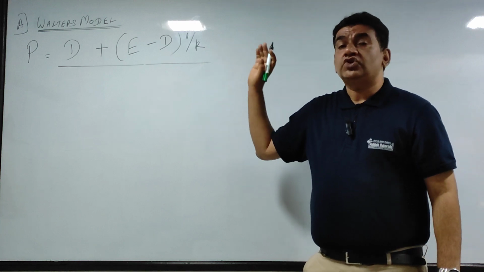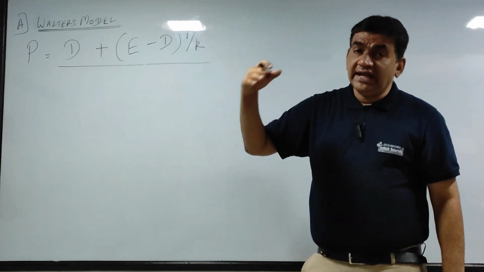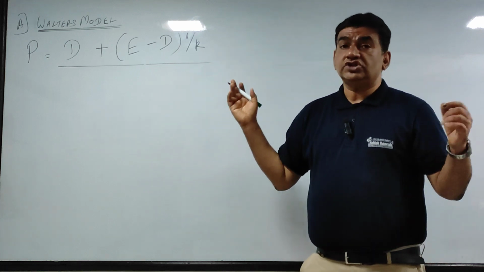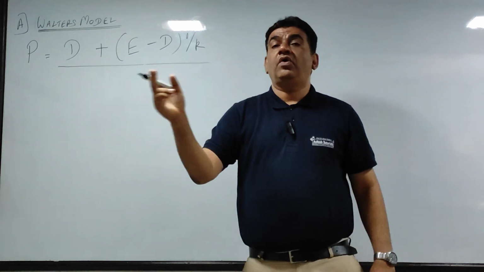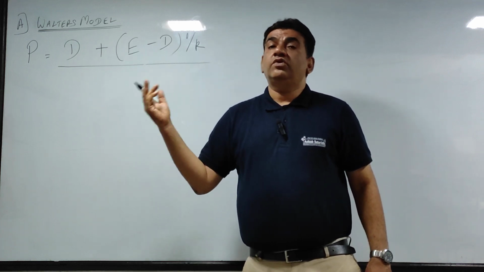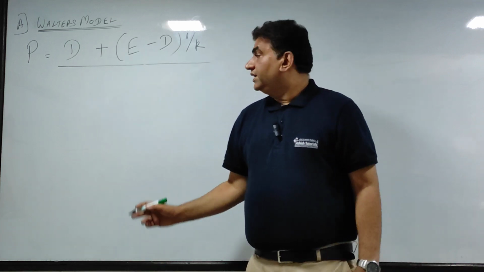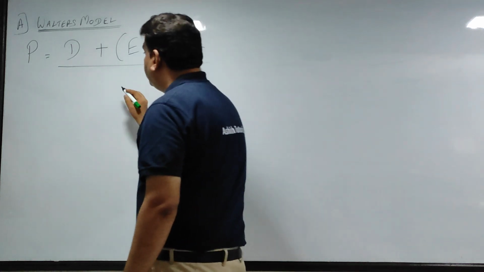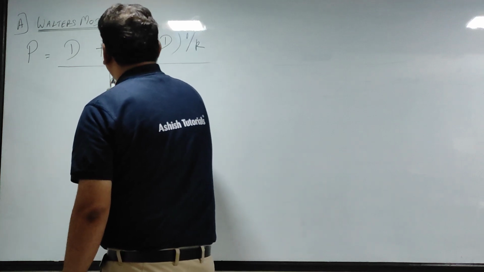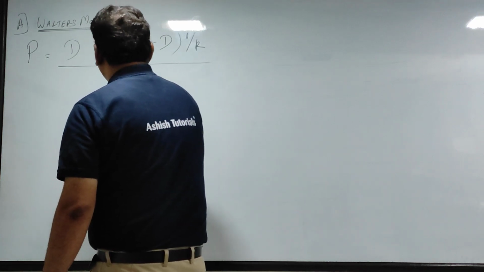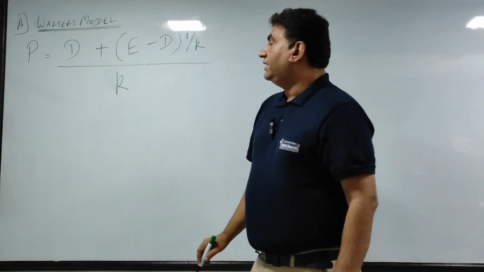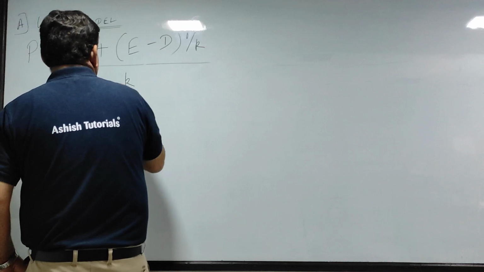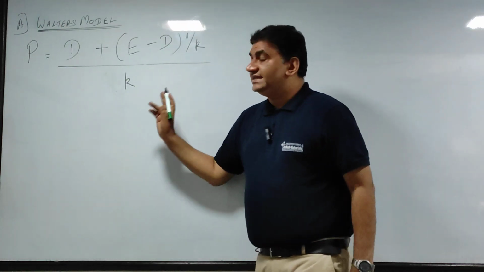So K is the cost incurred by the company together on all the sources of finances. Normally here we take equity, but cost of capital is the total cost incurred on all the sources of finance. If you don't have debt, it is only on equity. So K is cost of capital, and whatever is my numerator, the entire thing you will again divide by K. Sorry, I am a bit less of an artist. So this is nothing but K. Got it? So let's take one by one.